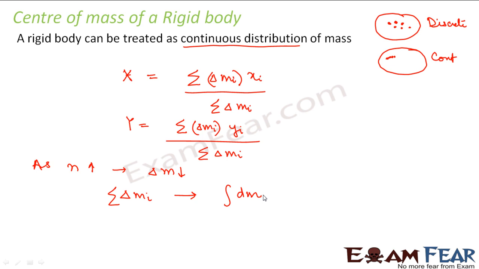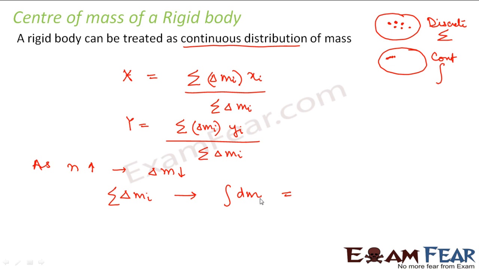For more knowledge on integration, please refer to your mathematics videos on differentiation and integration. For now, you can just remember that whenever we talk about a discrete distribution, we use summation, and whenever we talk about continuous distribution, we use integration. So summation of delta mi can be written as integration of dm.